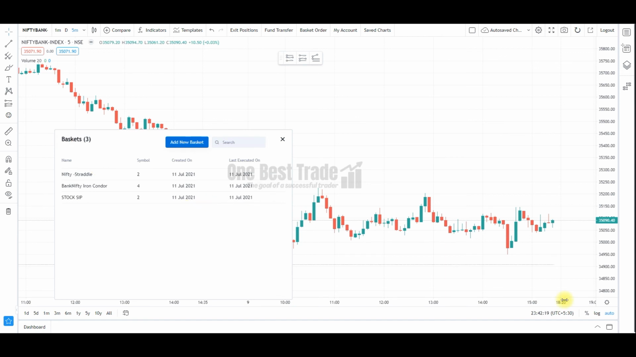Hey guys, this is how you can utilize this basket order feature in Fyers web so that you can save time and also slippage.